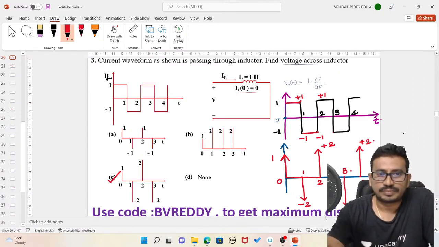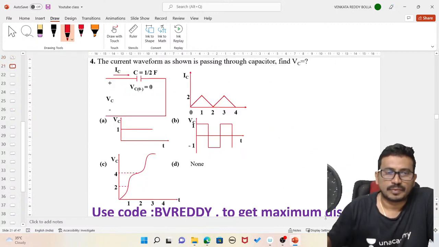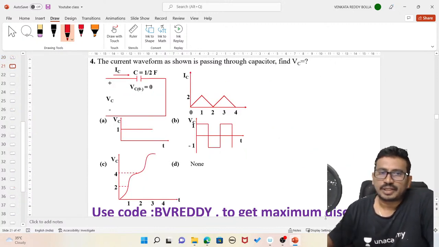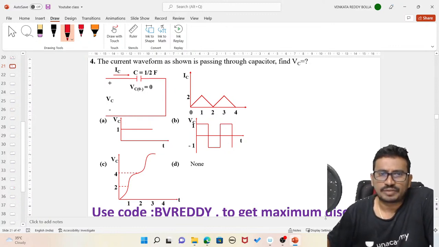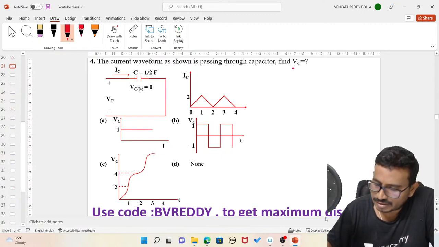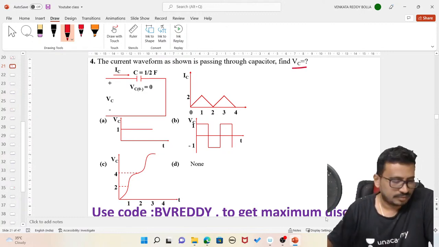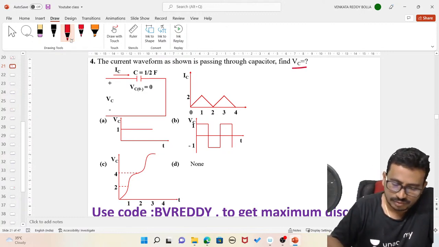Next problem. Now tell me, here the current waveform is given like this. They are asking to find the voltage across the capacitor.